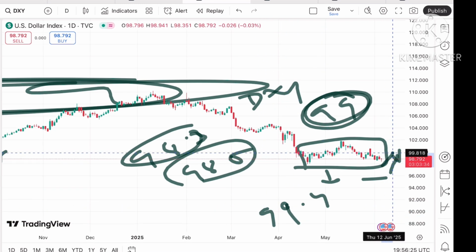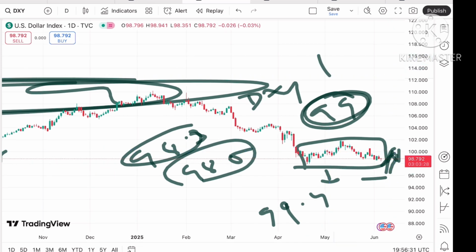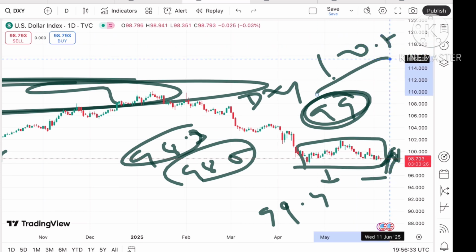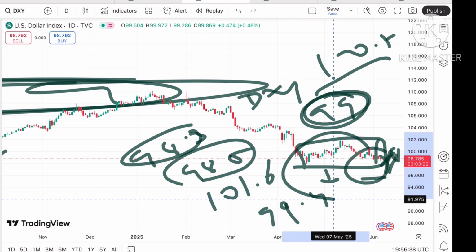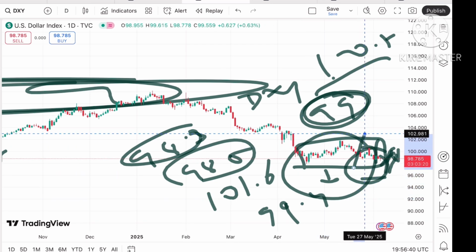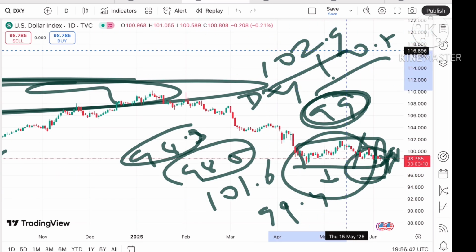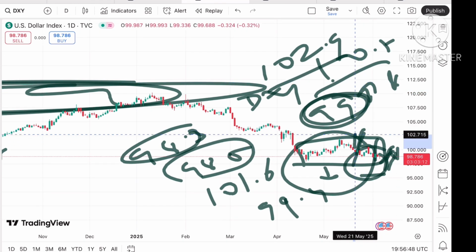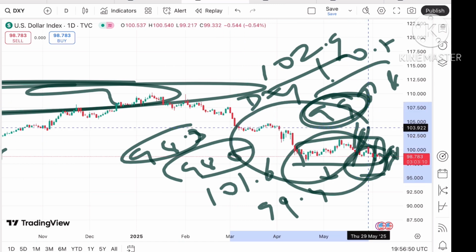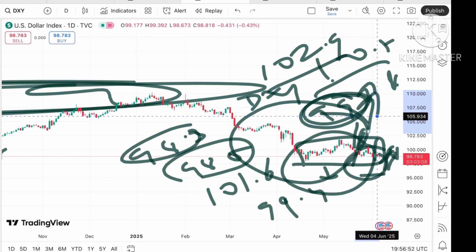99.4, and from there a further upside we can see towards 99.6, then to a level of 100, and once it starts going over this level, the probability of touching 100.5 we can see, and from there a level of 101.6, then there will be a zone breakout, so we can see it can move toward 102.9, and then a further upside movement we can see. Okay, so there will be a probability that it can move toward 103.5 to a level of 104.5, and then a further high.